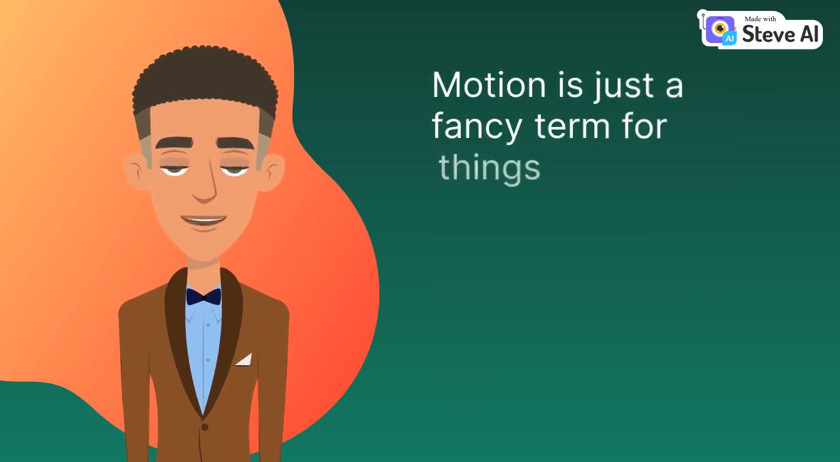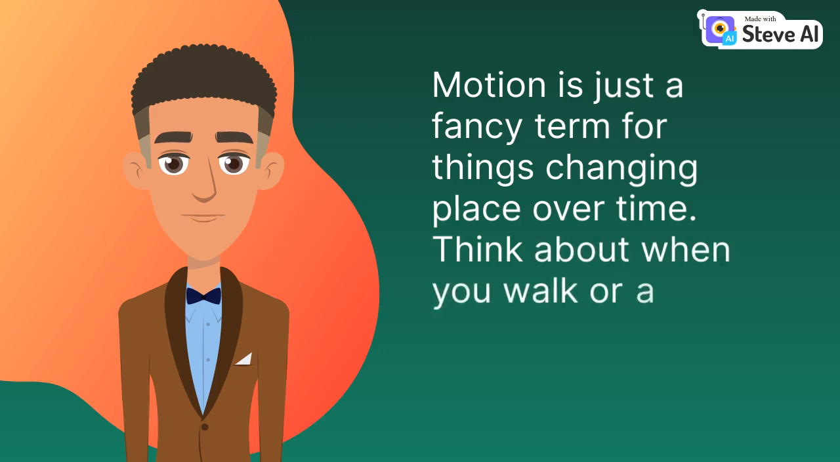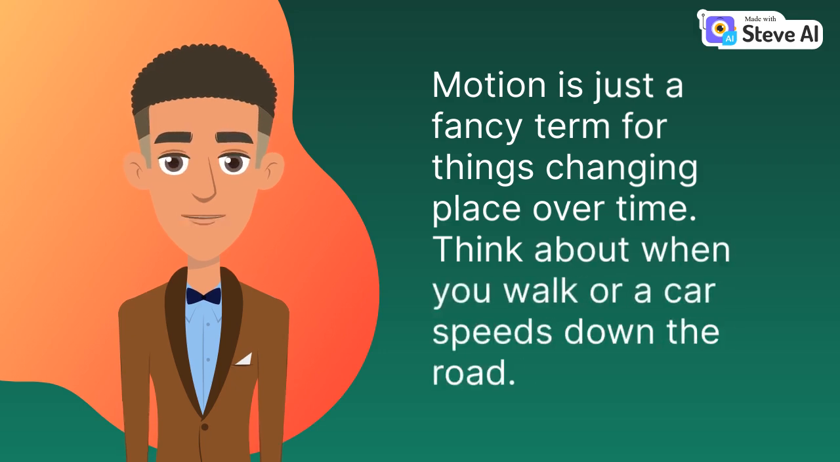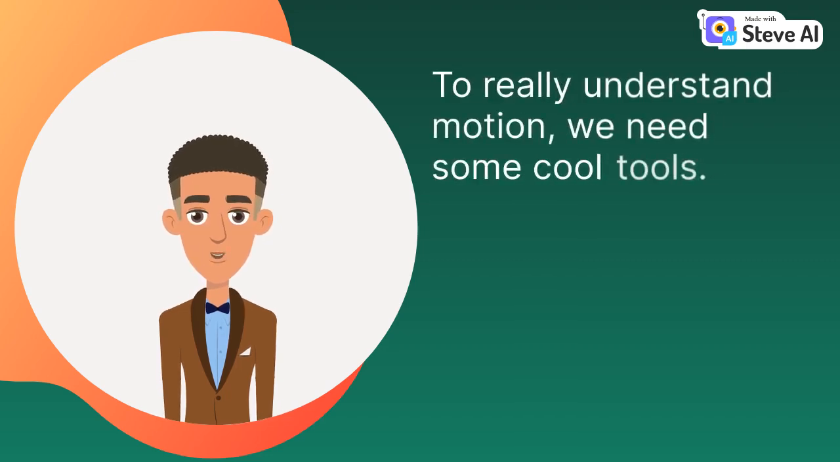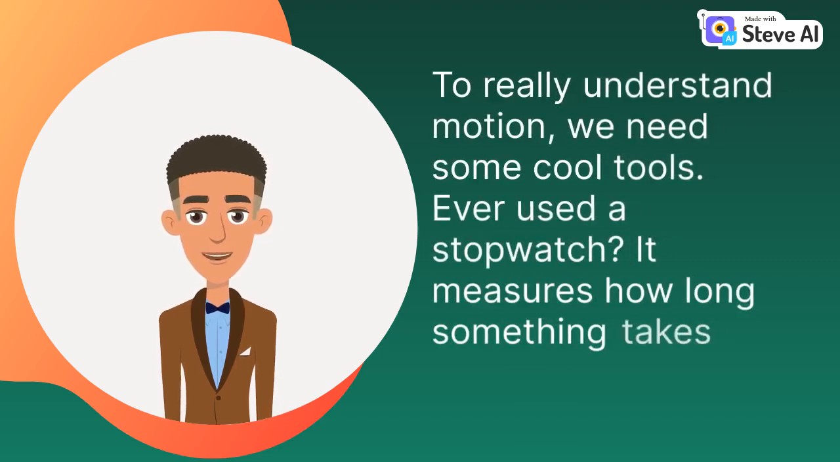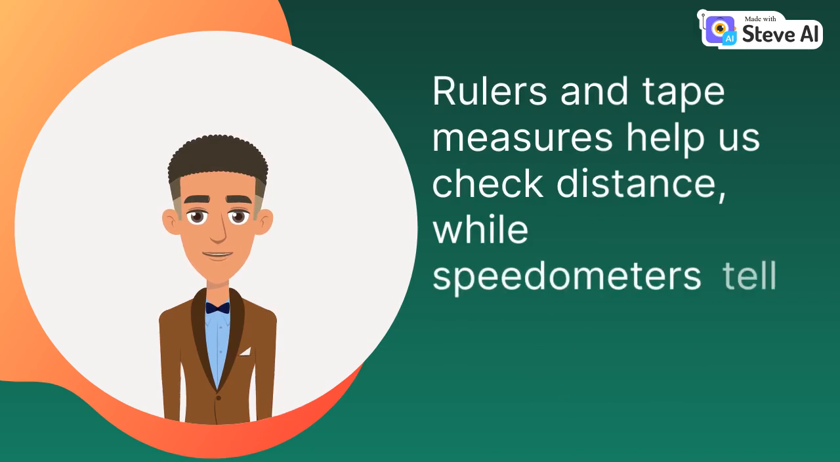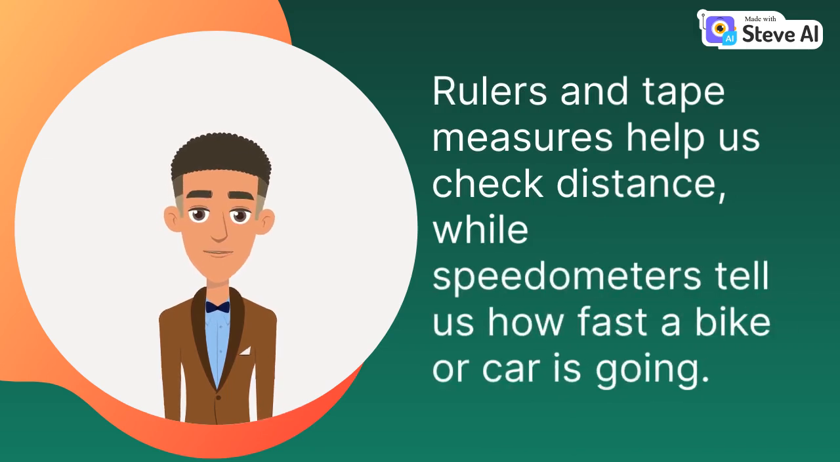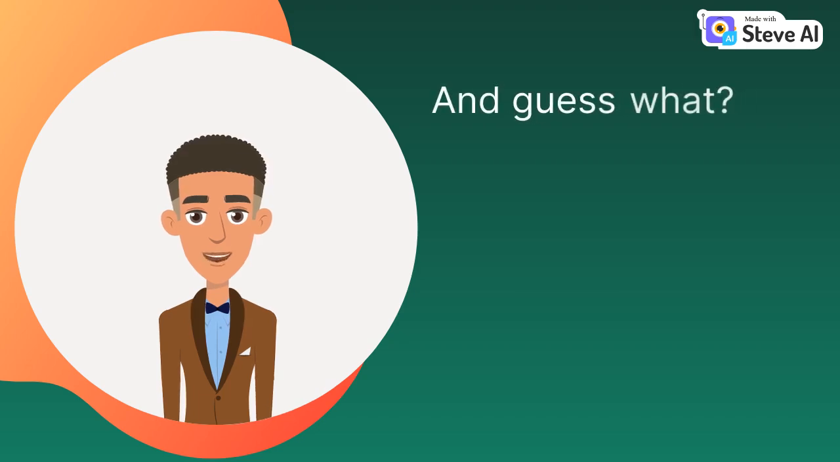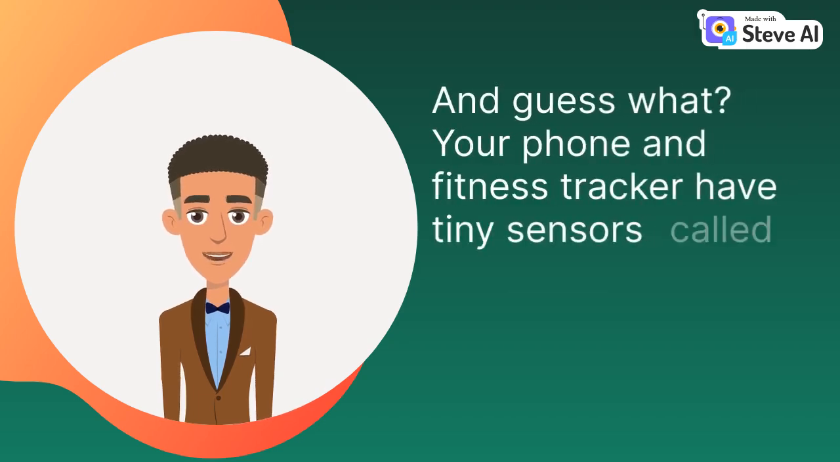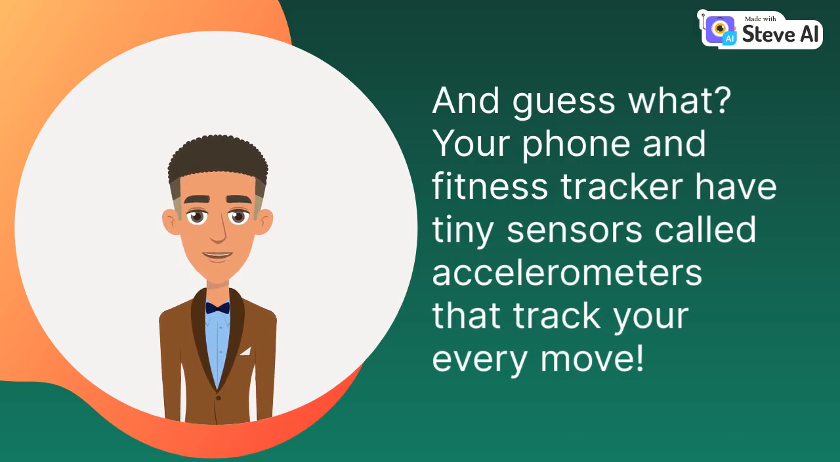Motion is just a fancy term for things changing place over time. Think about when you walk or a car speeds down the road. To really understand motion, we need some cool tools. Ever used a stopwatch? It measures how long something takes to move. Rulers and tape measures help us check distance, while speedometers tell us how fast a bike or car is going. And guess what? Your phone and fitness tracker have tiny sensors called accelerometers that track your every move.